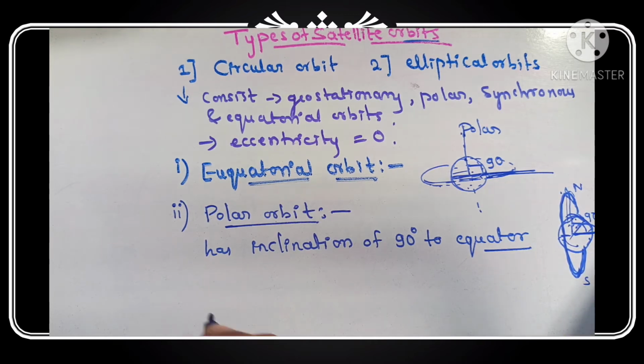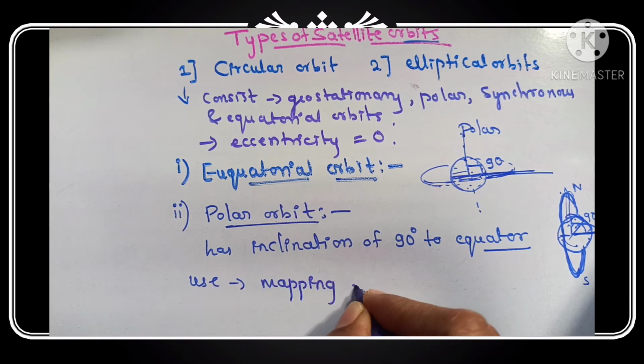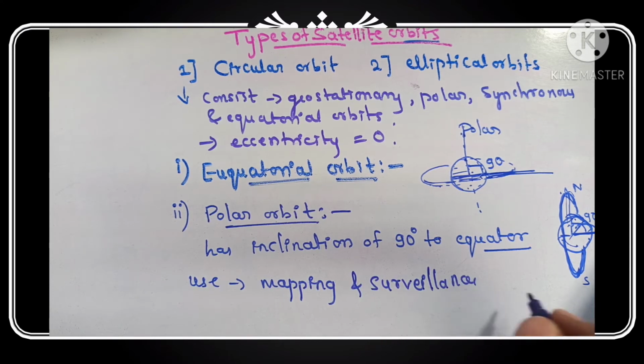It is suitable for mapping and surveillance operations. Surveillance operations means the scientists will observe closely, close observations.